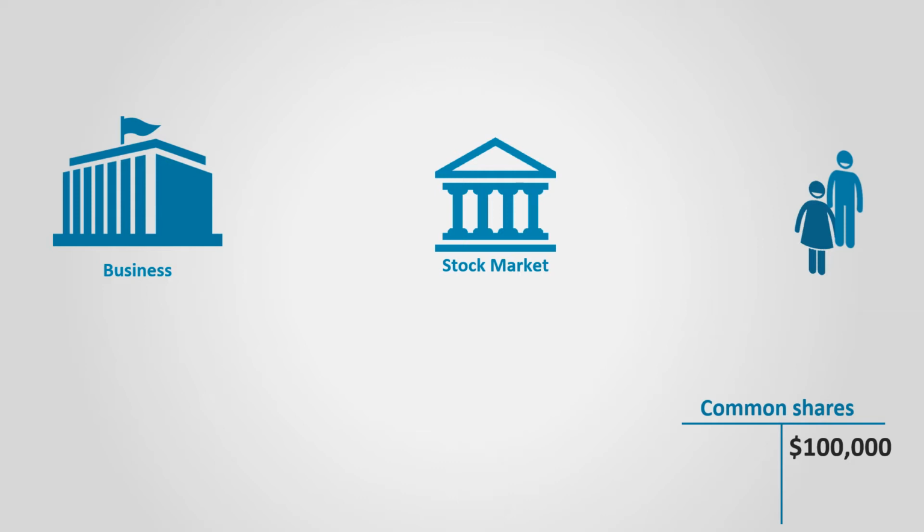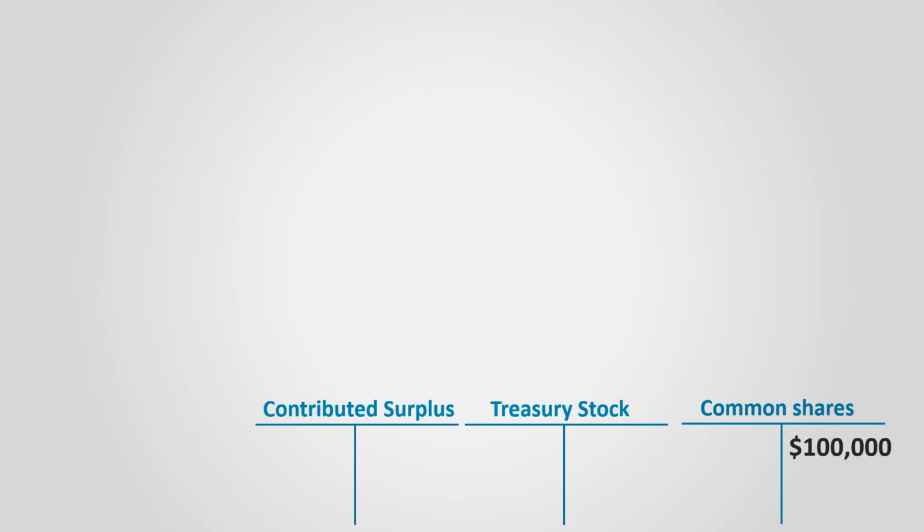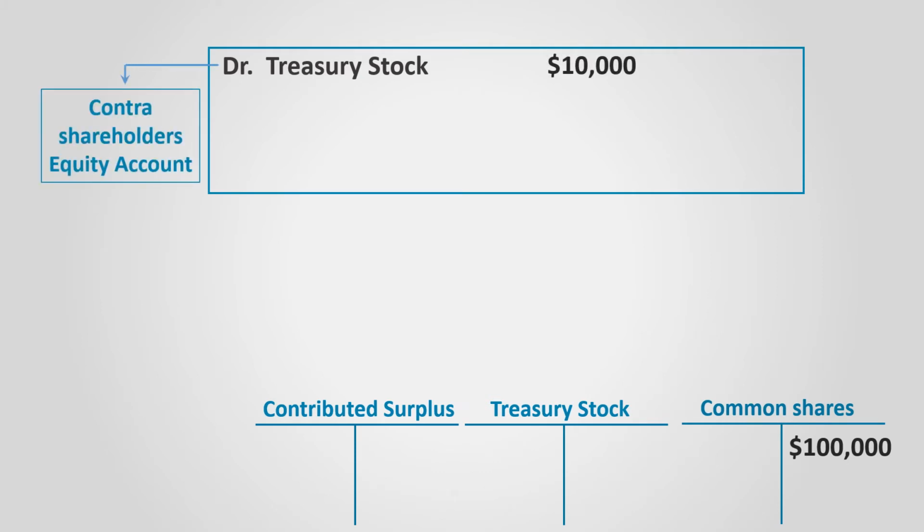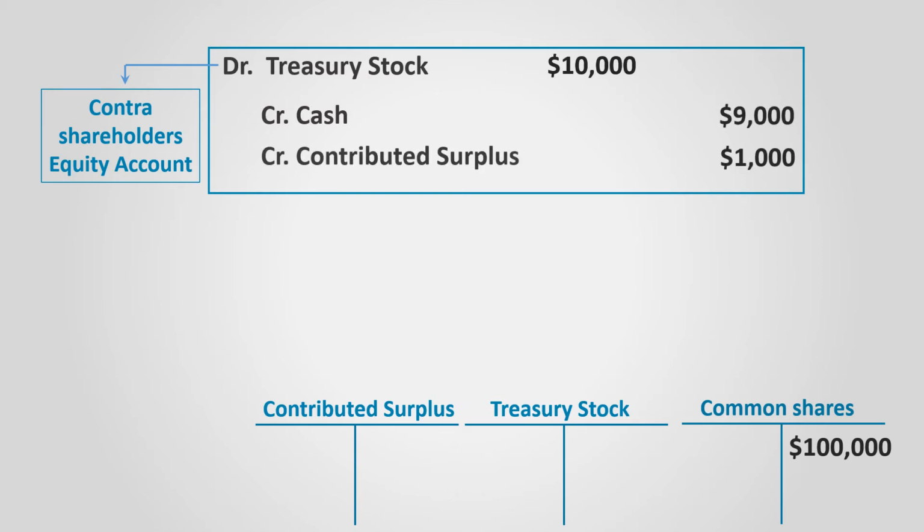However, a corporation is not allowed to gain or lose from its own stock. The amount is added to a special shareholders' equity account called contributed surplus. The company would record this transaction by debiting the treasury stock for $10,000. Treasury stock is a contra shareholders' equity account, so its normal balance is debit. The company would credit cash for $9,000 and credit contributed surplus for $1,000.